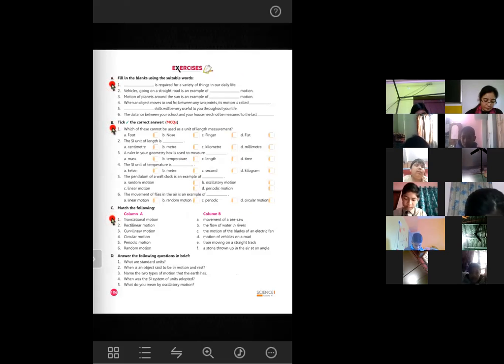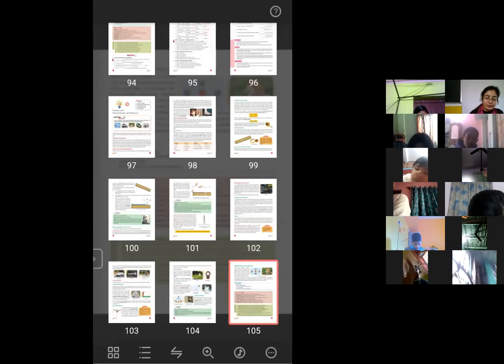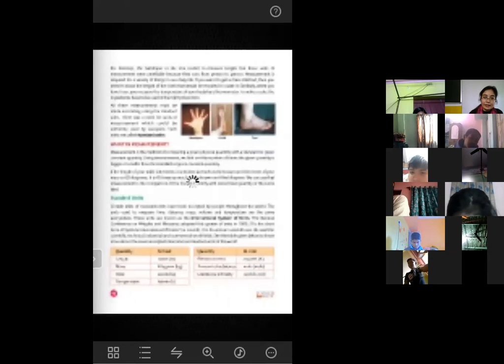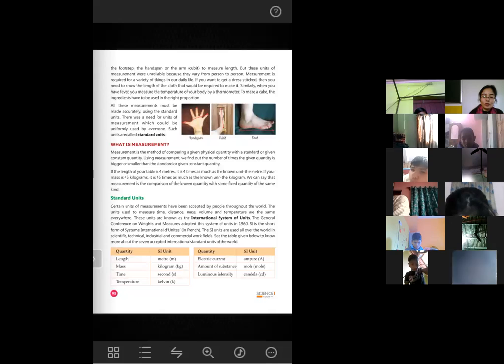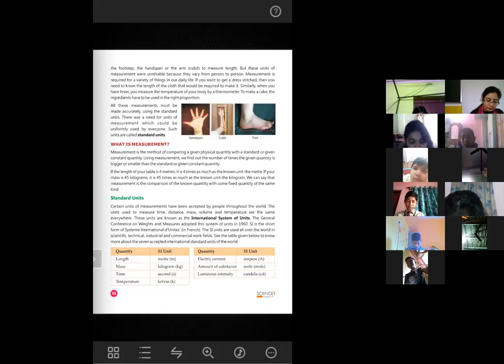Yes, ma'am. Standard units are the units of measurement that are accepted by people throughout the world, and the standard units used to measure time, distance, mass, volume, and temperature are the same everywhere.